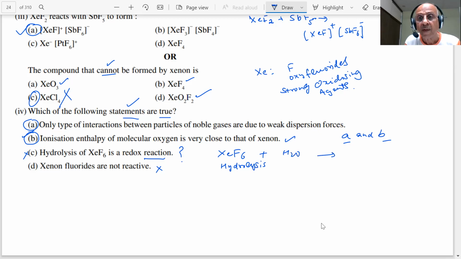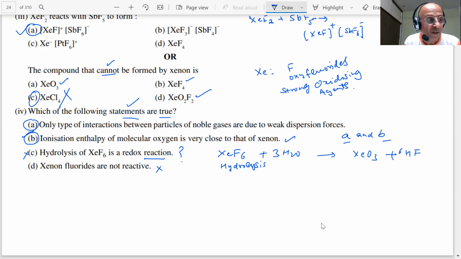XeOF4. XeF6 plus H2O gives XeOF4 and HF. Then we have to balance it. If I take three H2O, then how many HF do we get? 6 HF are there.